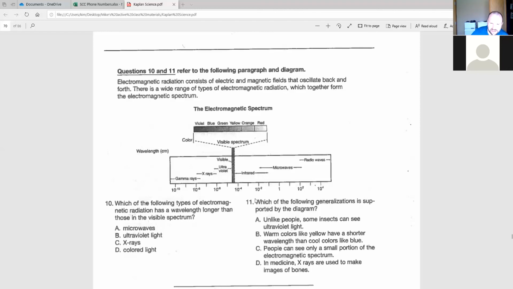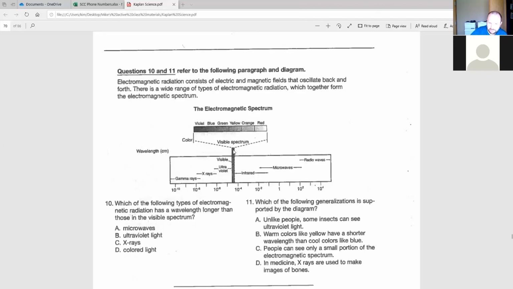B, warm colors like yellow have a shorter wavelength than cool colors like blue. Okay, let's look at that. So remember, this spectrum goes from short on the left to long on the right. Same thing applies to this little tiny visible spectrum. So that means violet is the shortest wavelength, red is the longest wavelength, right? So it says warm colors like yellow, so here's yellow, have a shorter wavelength than colors like blue. Okay? Blue's on this side, yellow's on this side. That means blue has a shorter wavelength than yellow. So B, wrong. C, people can see only a small portion of the electromagnetic spectrum.